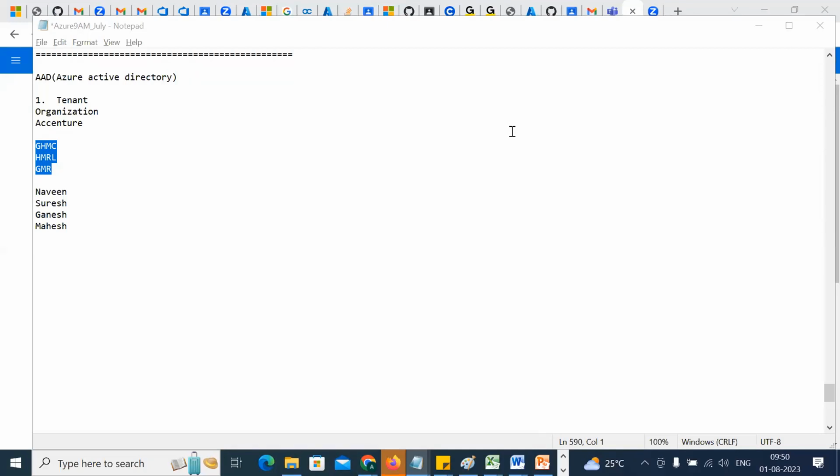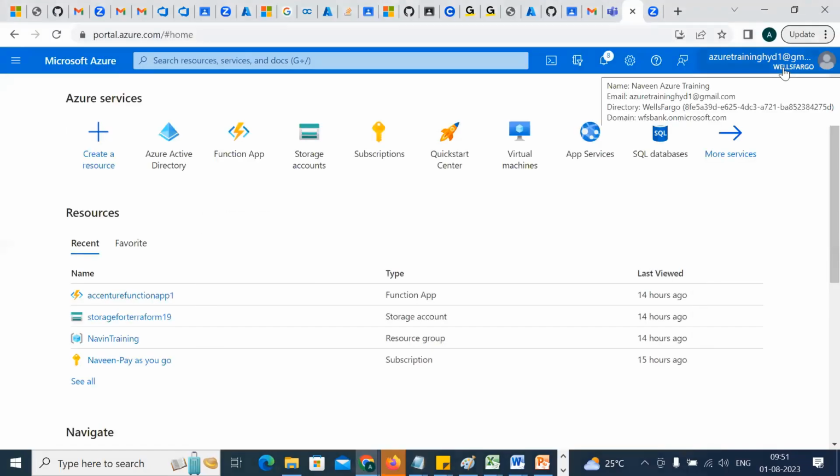Second question is, can two projects or teams have it live? At a time, no. How is it possible? You are in Wells Fargo, you cannot be in HDFC at the same time. It's not possible. Fine. Now let me come here. So I have created 2 tenants here. Let's see that my work is done for Wells Fargo.